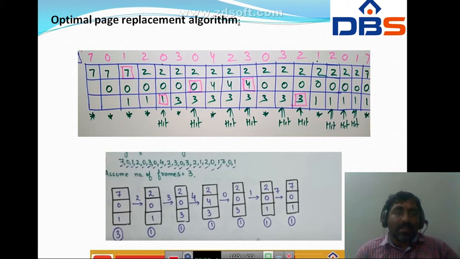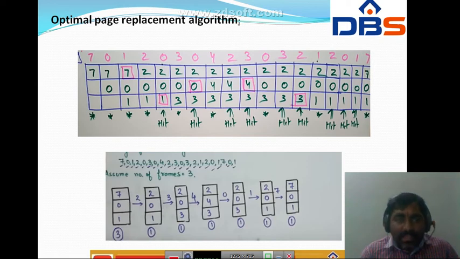At the same time, next the CPU is demanding 0, but in the main memory we have 243. So here what will happen? Page fault. We have to replace the page 0 with any one of 243. If you see from last onwards, 7 is not there, 1 is not there. We have to replace 0 with 4.